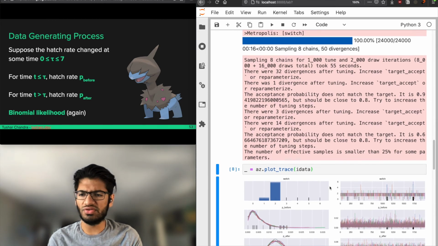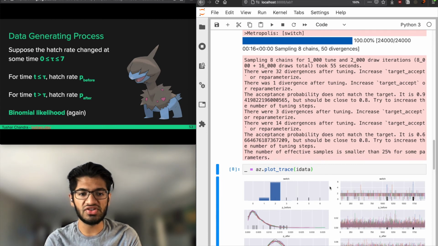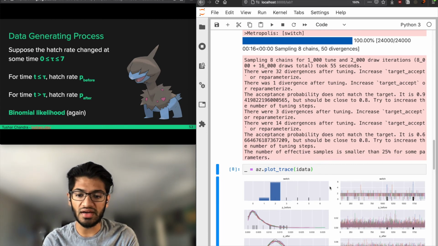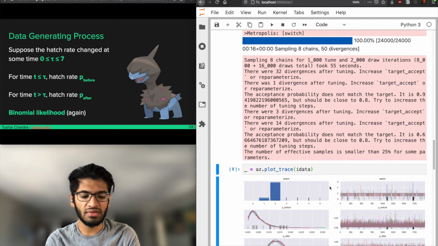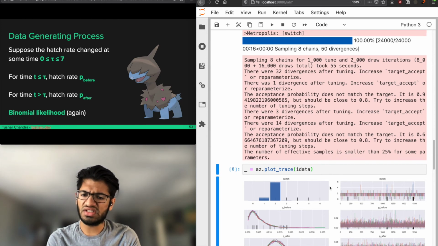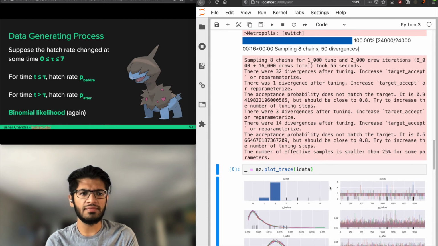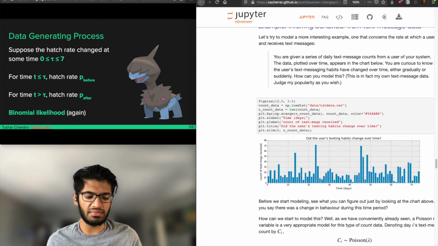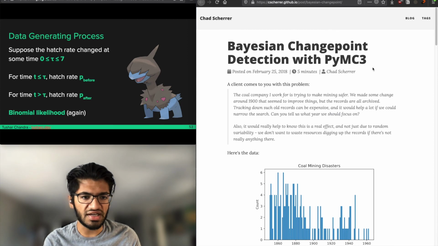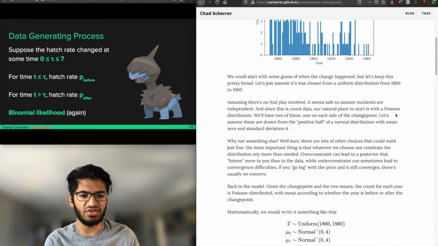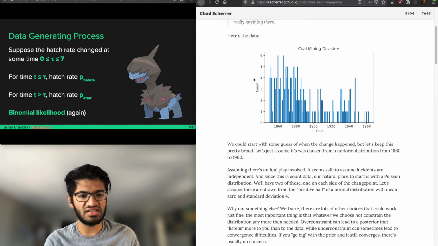So I did some Googling, because in the book Bayesian Methods for Hackers, the author has no problem using the sampler there. Bayesian models can be super finicky, and once you see divergences, it's usually a sign that your model is misspecified. In this case, it wasn't, because I did some debugging and noticed that the model was actually fine. But what I did find was other examples of Bayesian change point detection. This one is by Chad Scherer on their blog, and they're trying to do the same thing with estimating the frequency of coal mining disasters over time.